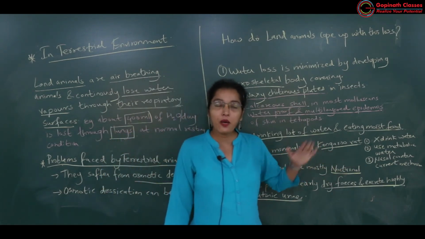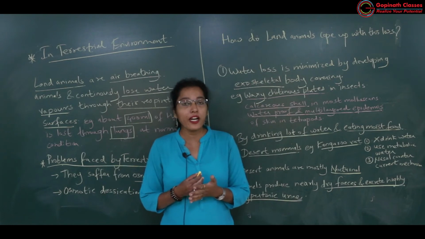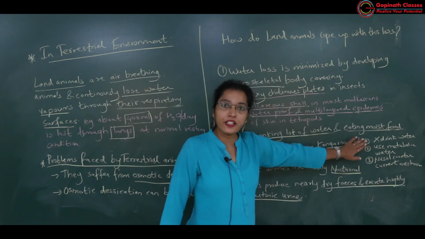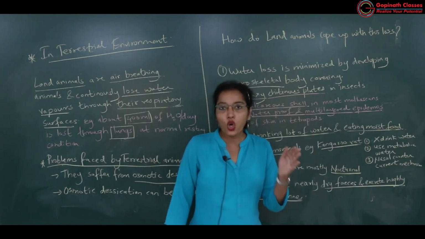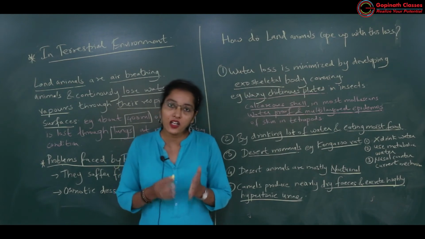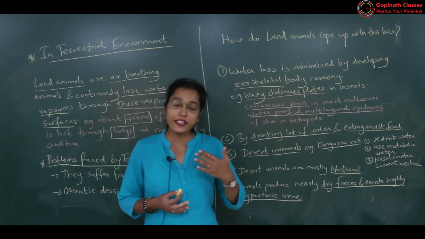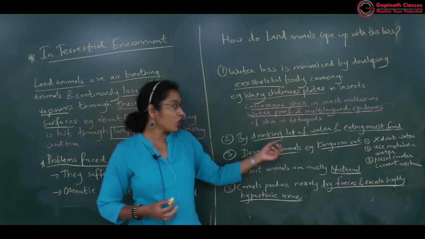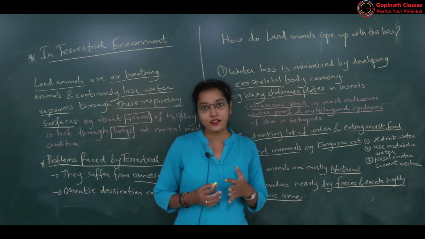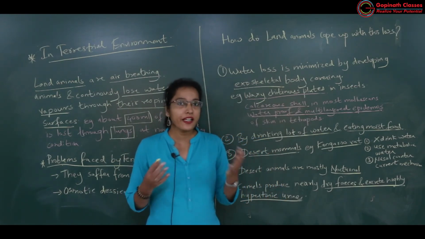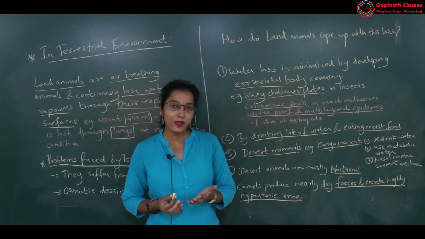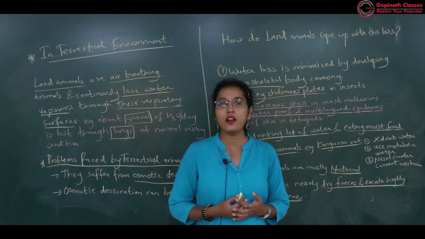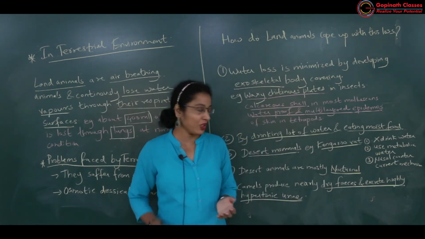So desert mammals such as the kangaroo rat. What modification is seen in the kangaroo rat? To conserve water, it does not drink water. Actually, it is nocturnal, and the kangaroo rat stays deep in the burrow, because during daytime there is excess heat. When there is more heat, more water will go out of the body, there will be excess loss of water, and the kangaroo rat may die because of that.